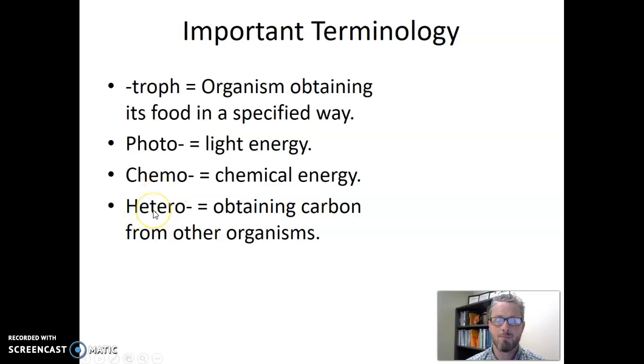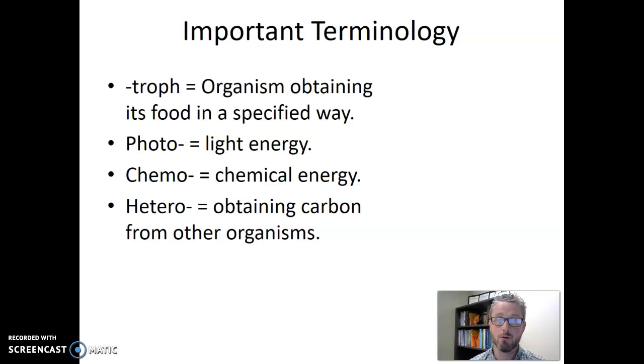So hetero really refers to other or different, not the same. So a heterotroph is referring to an organism that is obtaining its carbon from other organisms. So again, this terminology describes you and I, right? Our typical foods are other living things.